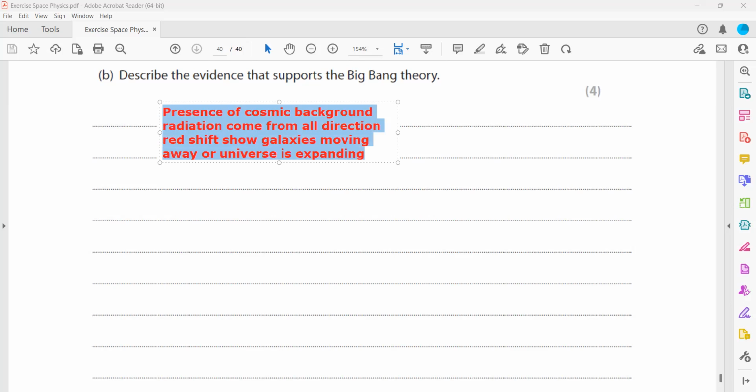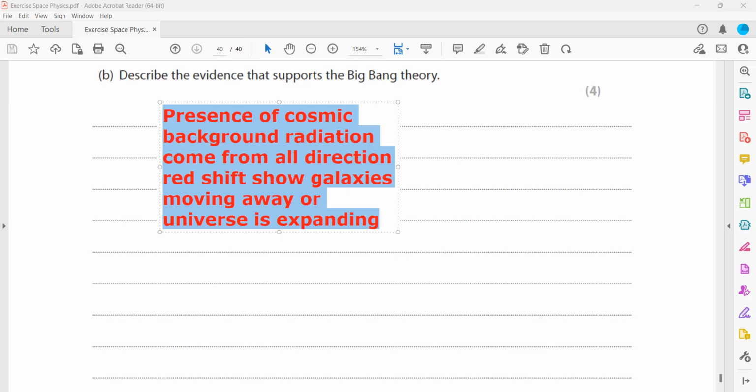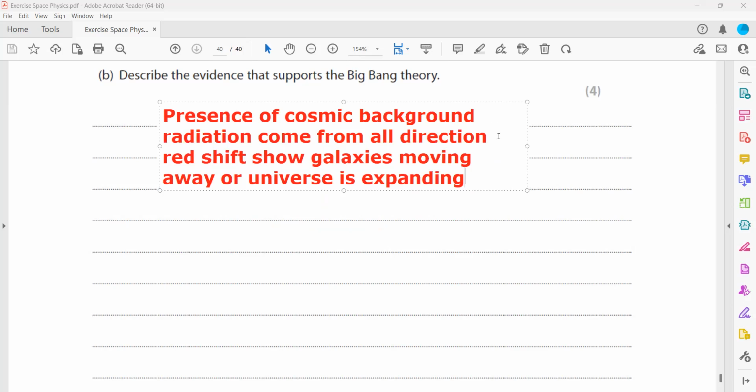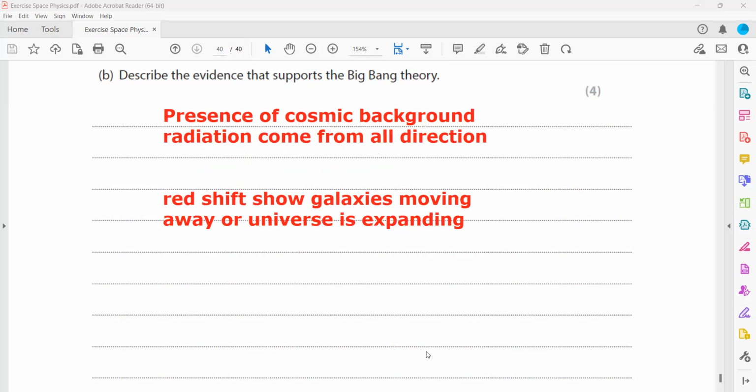So these are the two points you should always include whenever you give evidence of the Big Bang. Not planets, galaxies, because planets are not giving out their own light. So we have to use the term galaxies or the stars. So two points. Number one, the presence of the cosmic background radiation, which is the same throughout. One mark for presence of the cosmic background radiation, one mark for radiation coming from all directions. That is one evidence. Second is redshift from different galaxies. And when redshift is there, it means the universe is expanding. Also an evidence of the Big Bang theory.